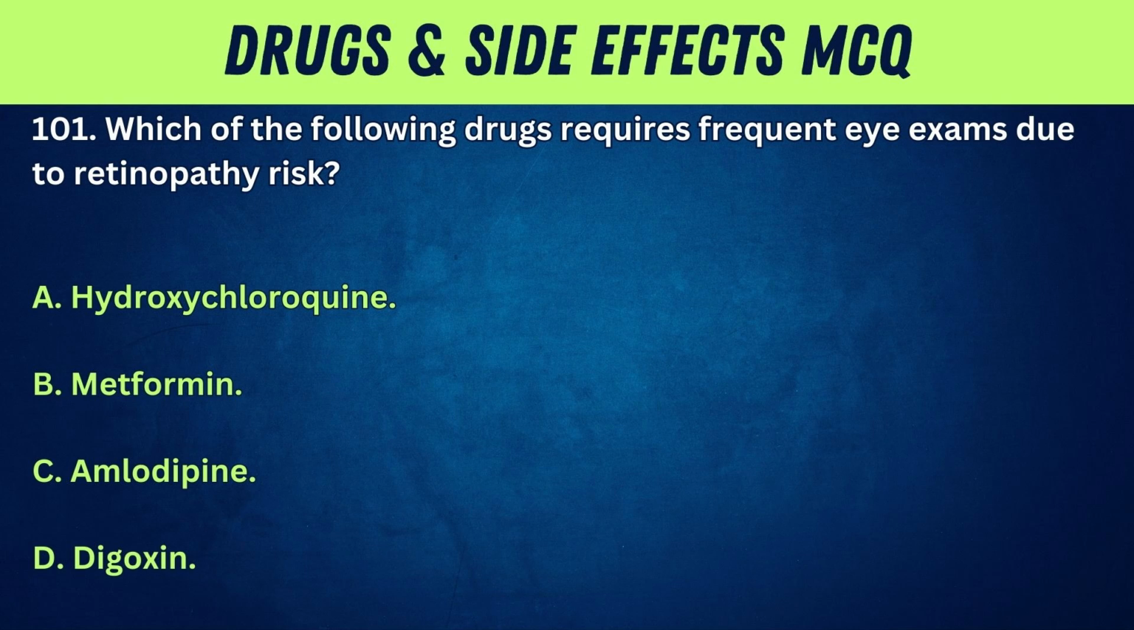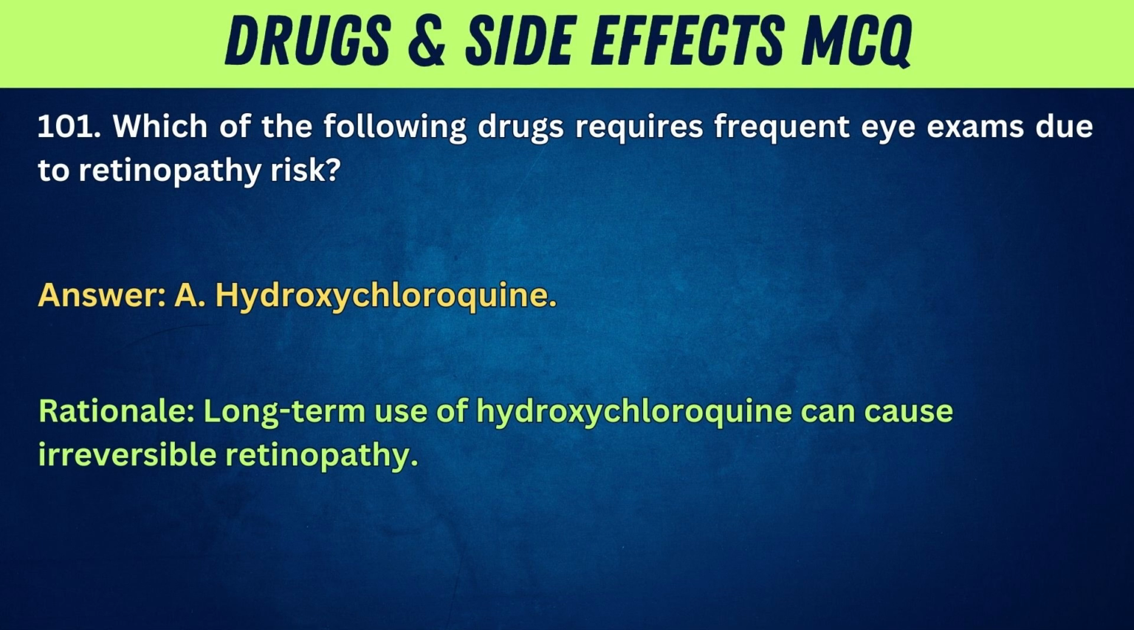101. Which of the following drugs requires frequent eye exams due to retinopathy risk? A. Hydroxychloroquine. B. Metformin. C. Amlodipine. D. Digoxin. Answer: A. Hydroxychloroquine. Rationale: Long-term use of hydroxychloroquine can cause irreversible retinopathy.